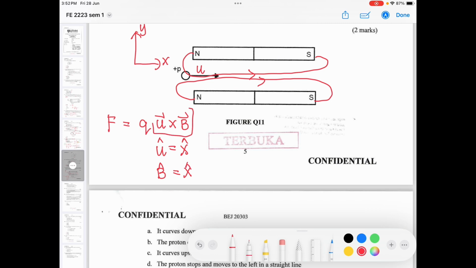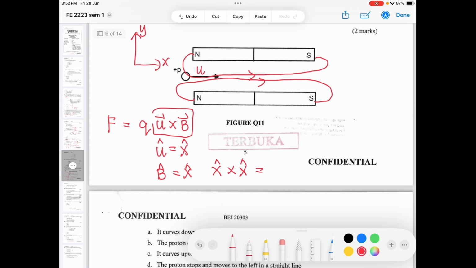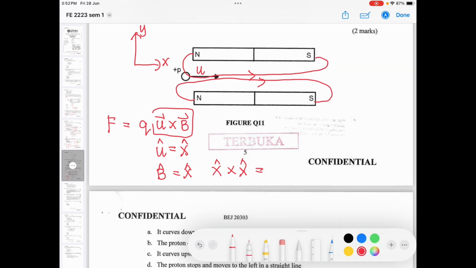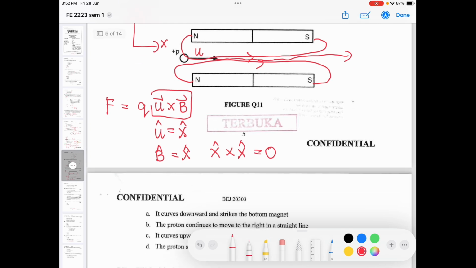When the X cross product with the X, it is equal to 0. Meaning that this proton doesn't experience any force when it entered the region, so it will continue straight until the end.